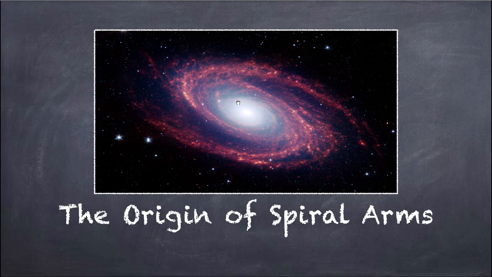So, hi guys. So now, as we studied in the previous lecture by Roshan, that spiral galaxies have spiral arms. Now we'll get to know how these spiral arms originated and how they are still going on.